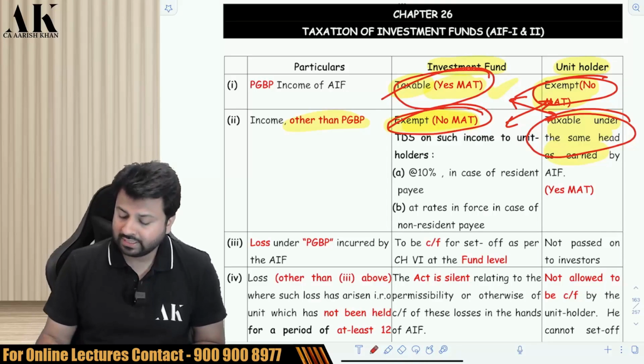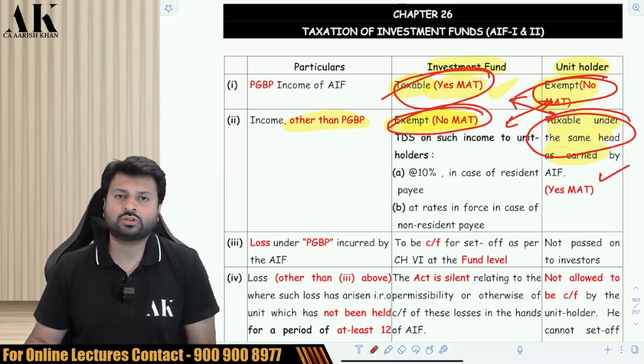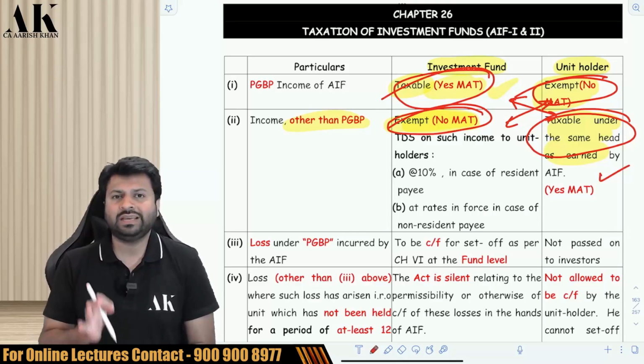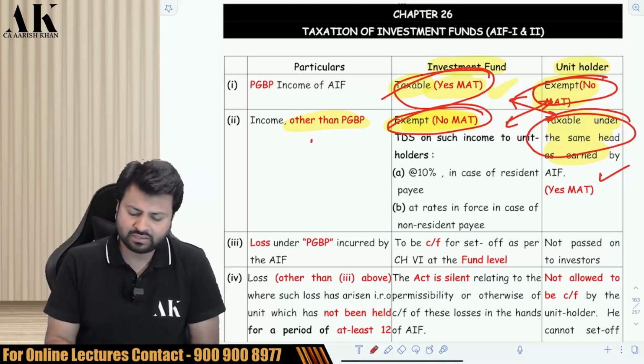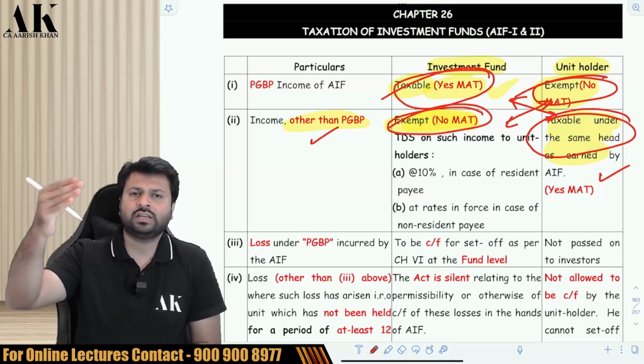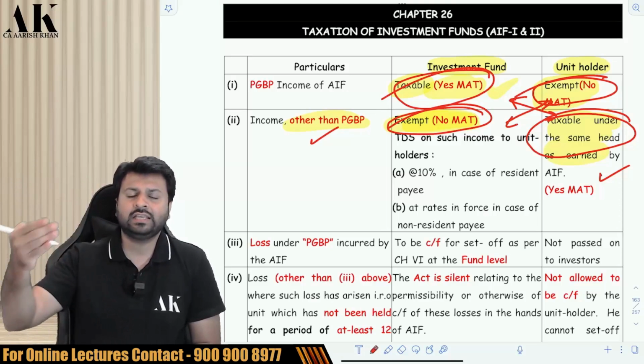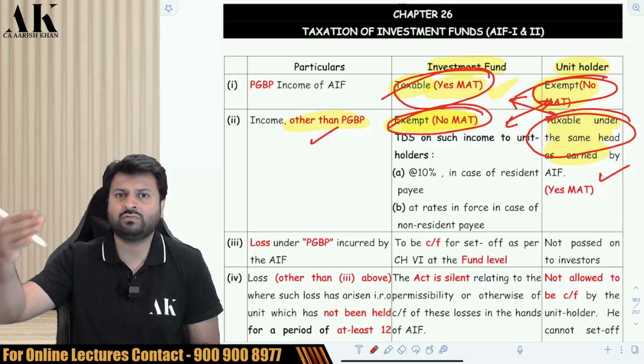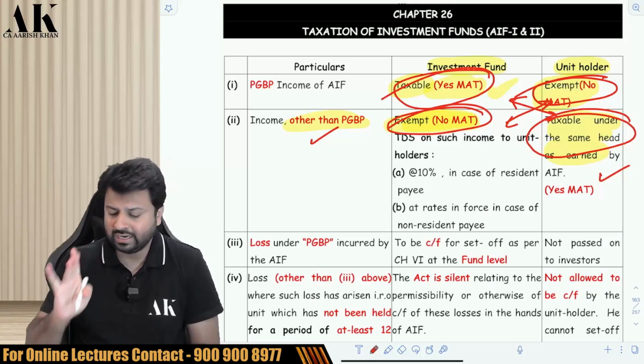Now, the question is, under what head of income the unit holder will show the income? Unit holder will show the income in the same proportion in which the fund has shown. Suppose if the fund has earned HP, CG and IFOS in the ratio of 50, 30 and 20, then the unit holder will also show the income in the ratio of 50, 30 and 20. Be very careful. Okay. Next.